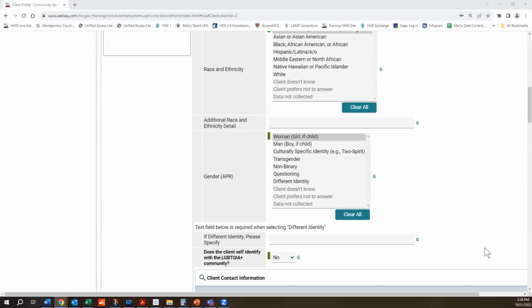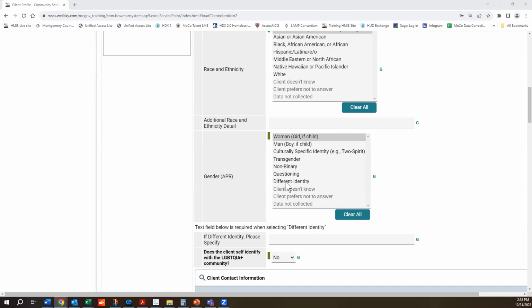Please make sure that questioning is different than client doesn't know. Questioning is when the client may be unsure, may be exploring, or may not relate to or identify with a gender identity at this time. So it's definitely different than a client doesn't know. You would pick different identity if a client identifies with another identity that's not listed as a response. So if none of these above options apply to the client, they can pick different identity.